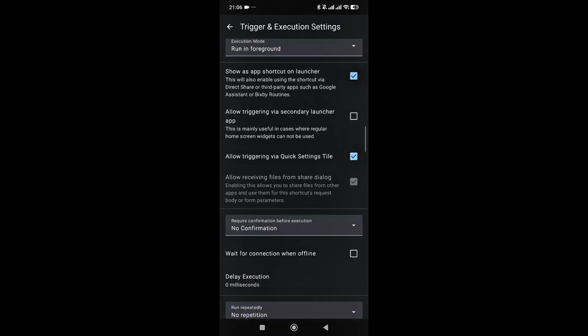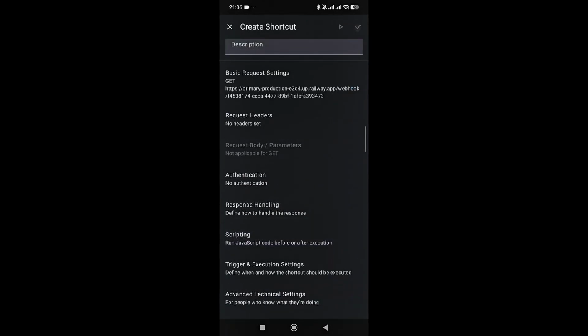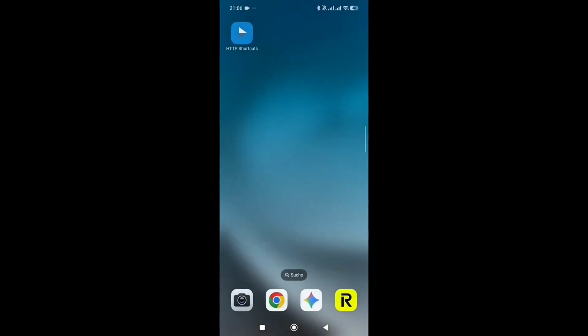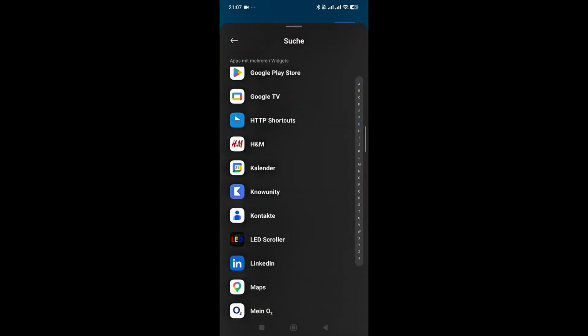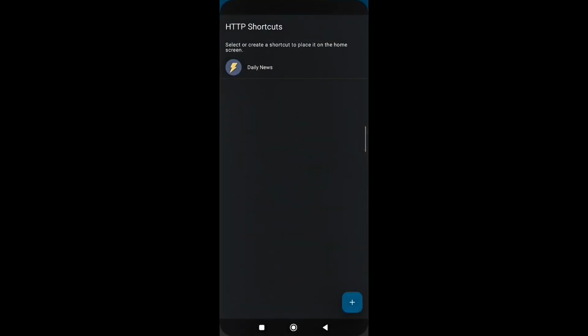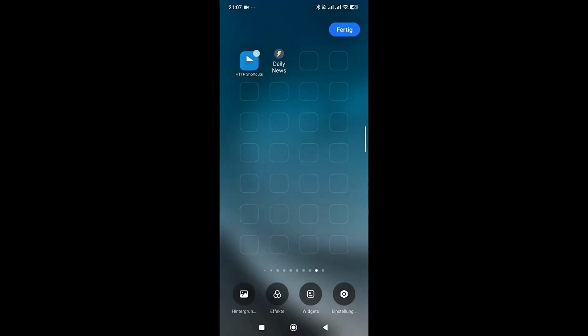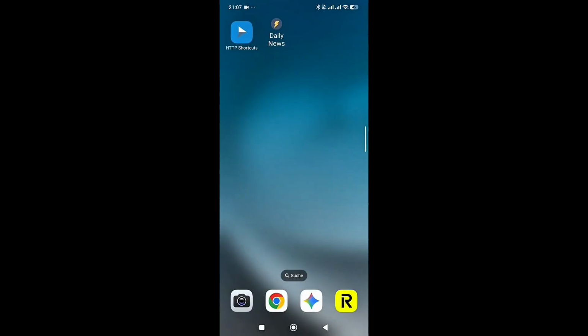You can also allow triggering via quick settings tile. This is going to allow you to use it later as a widget. And if you go to settings, then to quick settings tile, you can add the widget and customize it. And you're done.